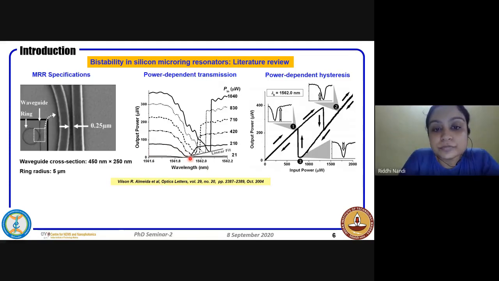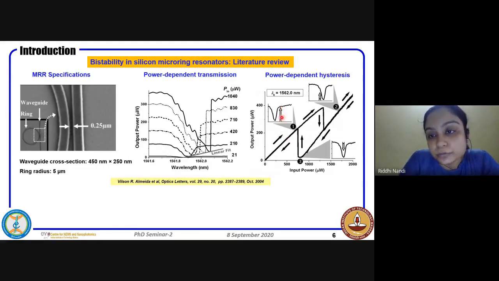So if we see here, as we go on increasing the input pump power, the resonance shifts towards the right, which is mainly because of the thermo-optic effect. We'll discuss that thermo-optic effect later. And also, we see the shape changes. And if we try to see what happens to the output power at a particular point, they have used a probe laser, and they have tried to observe the hysteresis or the bistability.